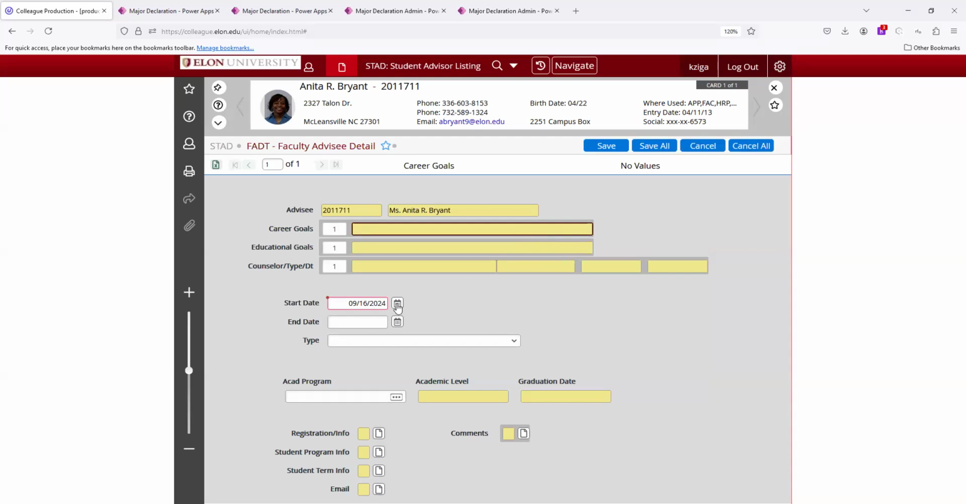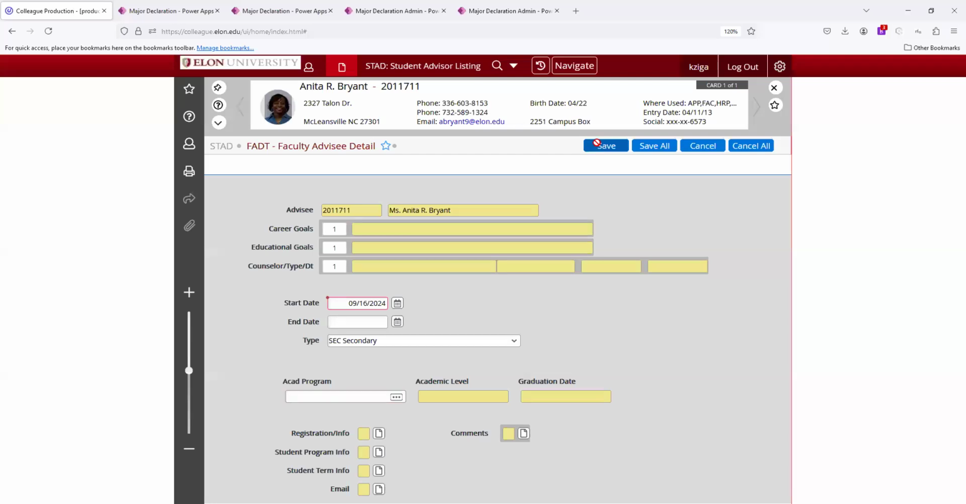You don't need to change the start date. You would keep it there. If you're going to end it, I'll show you that in a minute. But you do need to assign which type the person is going to be. Are they going to be the primary or the secondary? So let's say that we're going to assign Brandy as the secondary advisor.